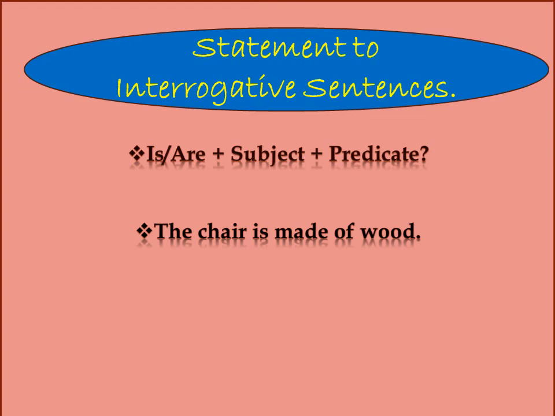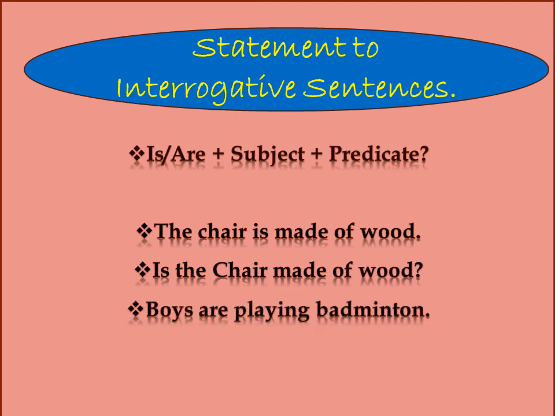And the rest you are going to write as predicate after that. What will be the answer? Is the chair made of wood? Question mark. See the answer? Is the chair made of wood? Question mark. We have written chair here with a capital. Right? Noun you can write with a capital.